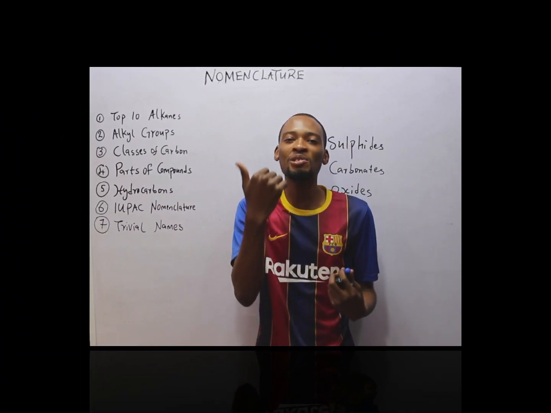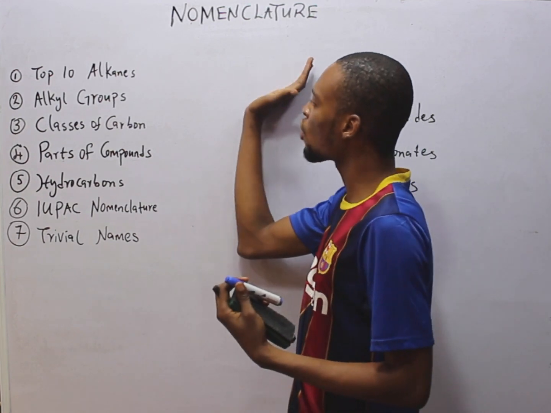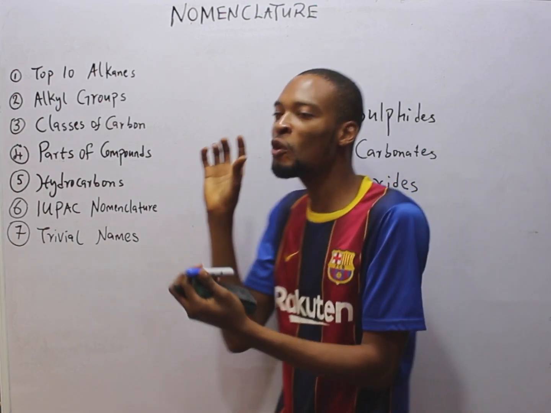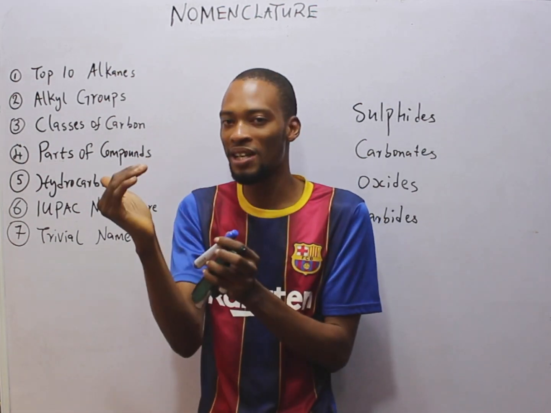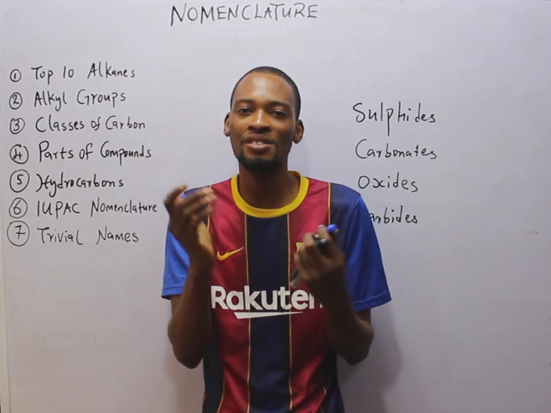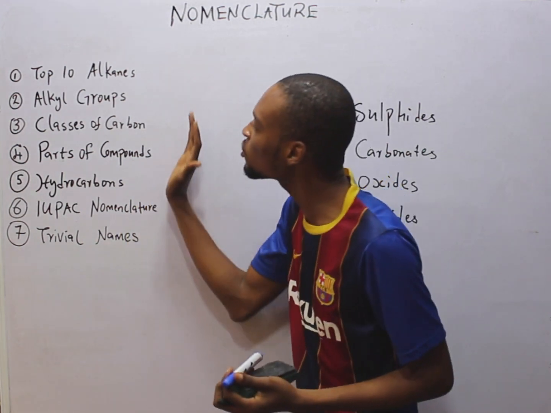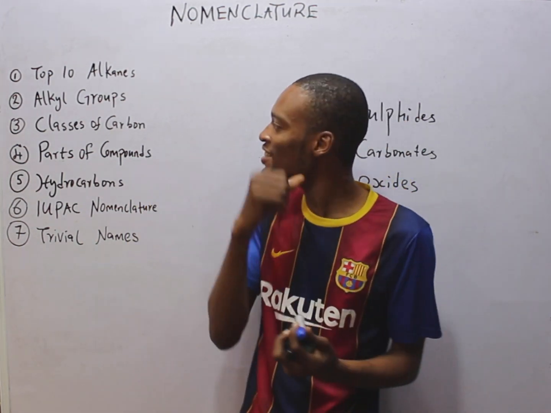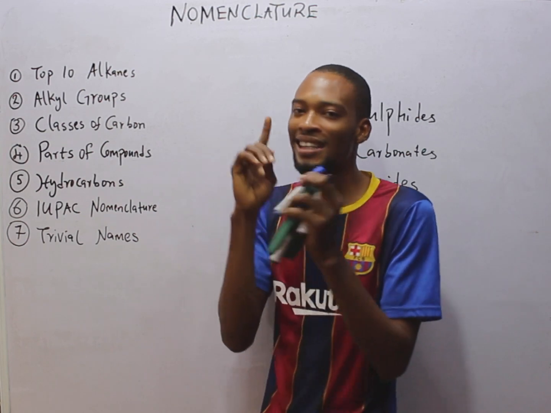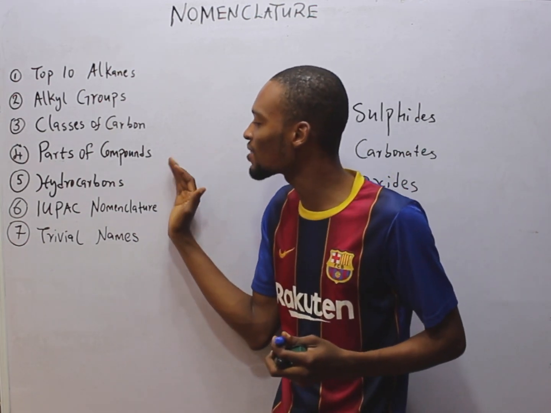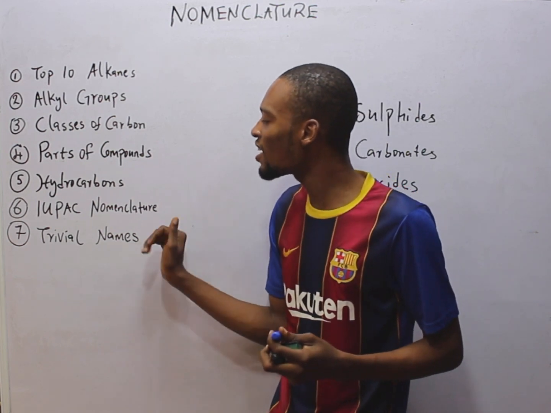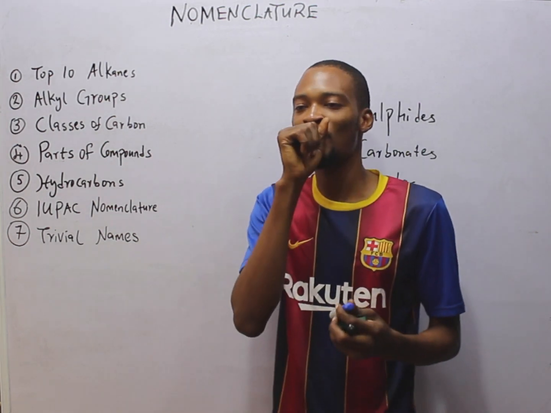Today, I'll be taking you through nomenclature of organic compounds. Nomenclature simply means naming. How do we name organic compounds? This is what we shall treat today under the following topics: alkanes, alkyl groups, classes of carbon, parts of compounds, hydrocarbons, IUPAC nomenclature, and trivial names.